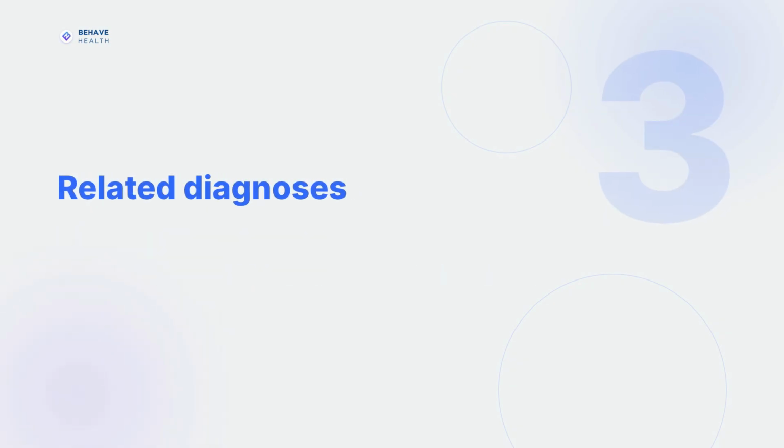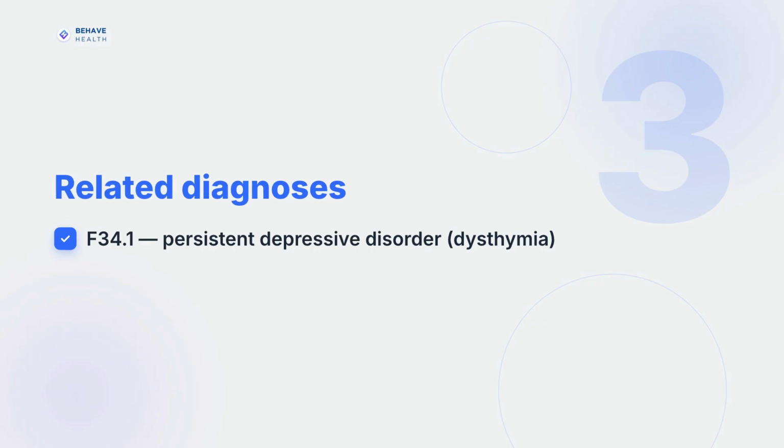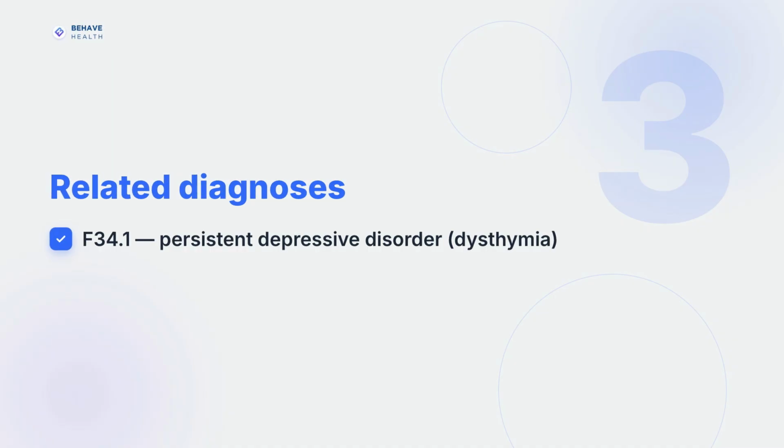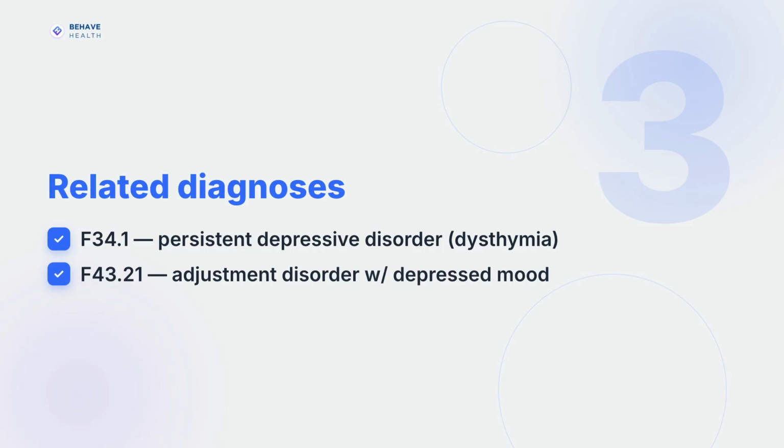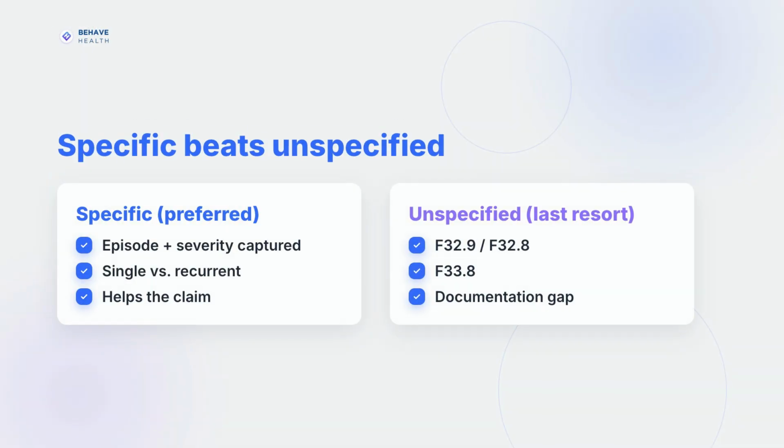Family 3, the diagnoses that sit next to depression and change the code entirely. For chronic low-grade depression lasting years, persistent depressive disorder or dysthymia carries its own code, F34.1. If an external stressor is the primary cause and symptoms are milder, adjustment disorder with depressed mood is coded F43.21. Within F32 and F33, there are also other specified and unspecified codes.